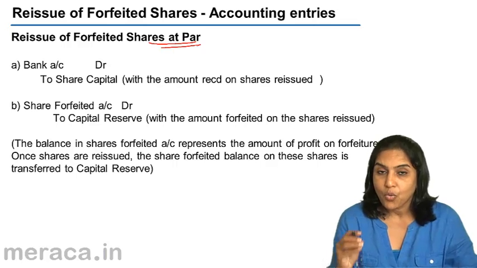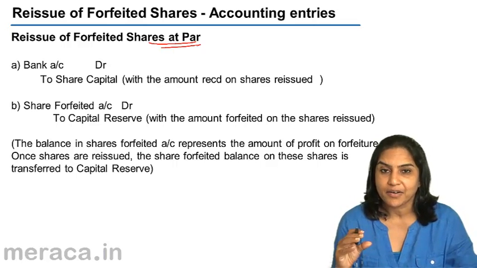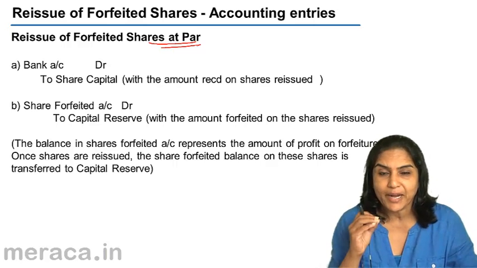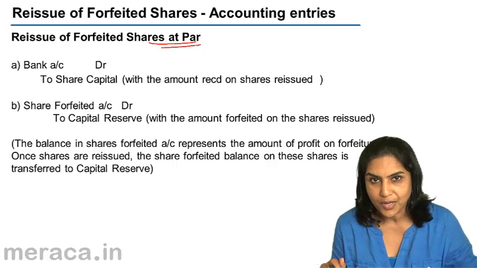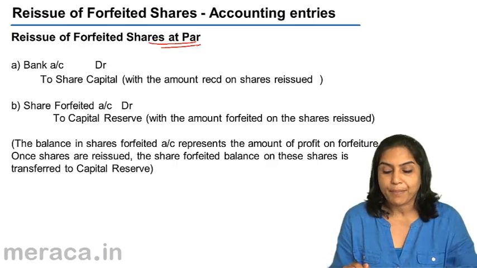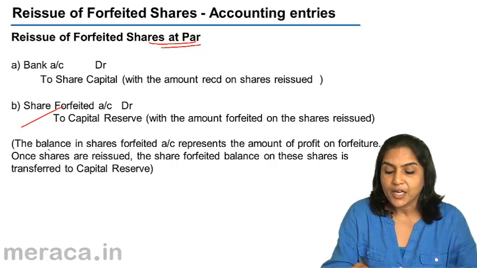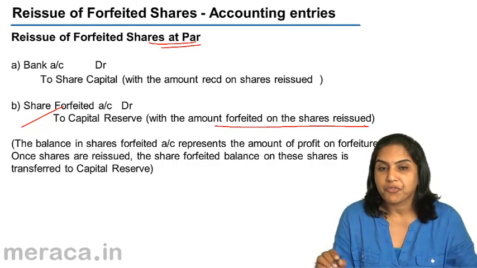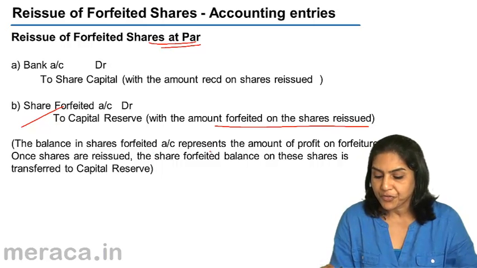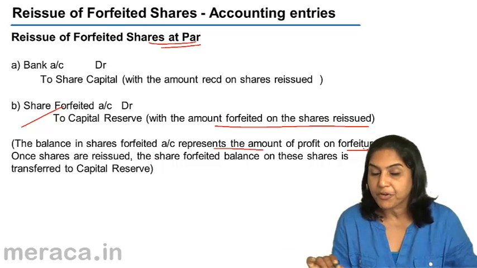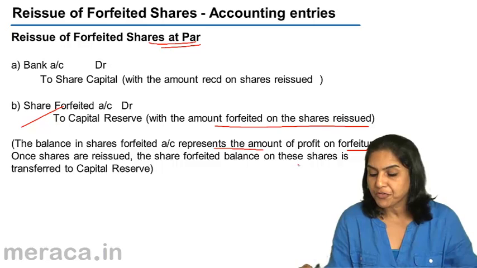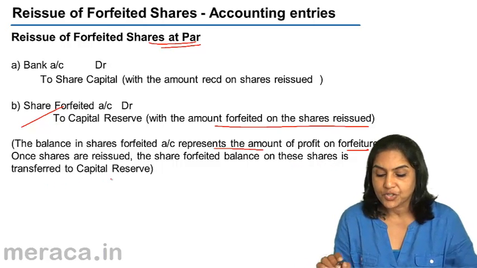But like we said, once shares forfeited are reissued, there should not be any balance in the shares forfeited account with respect to these shares which are reissued. Therefore, the balance in the shares forfeited account is transferred to capital reserve. Shares forfeited account debit to capital reserve with the amount forfeited on the shares reissued. The balance in the shares forfeited account represents the amount of profit on forfeiture. Once the shares are reissued, the shares forfeited balance on these shares is transferred to capital reserve.